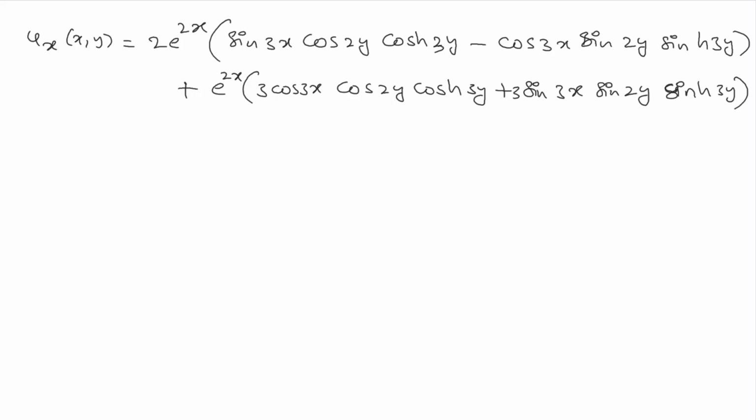This is the partial derivative of u with respect to x, which can be calculated easily.